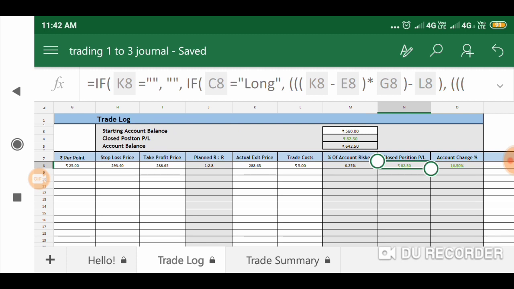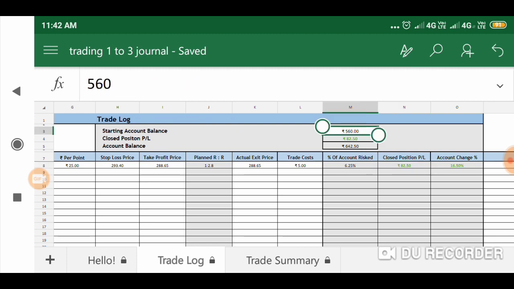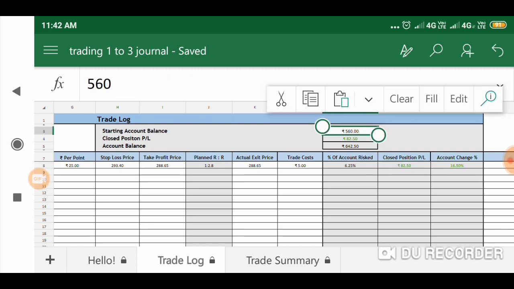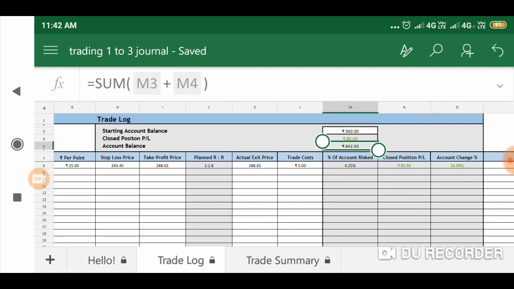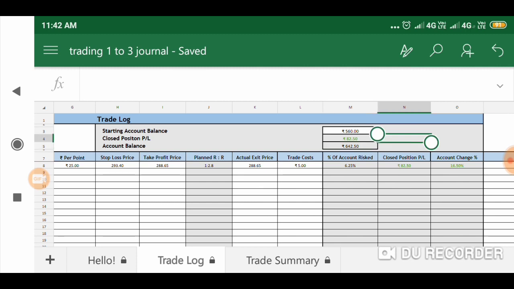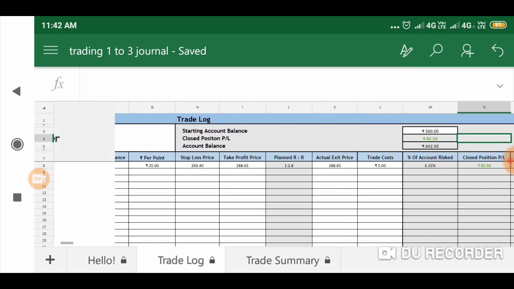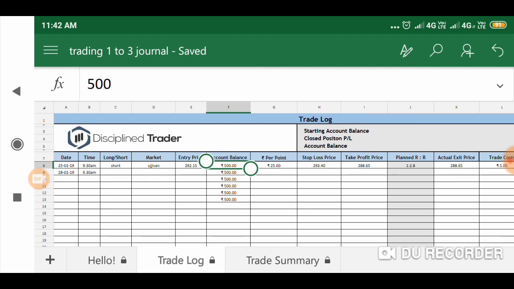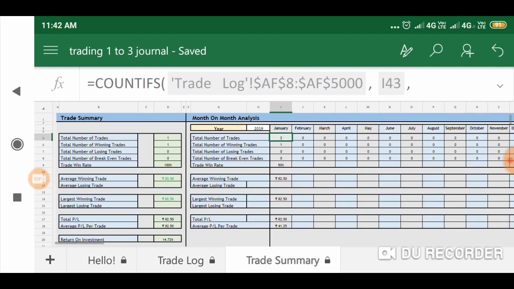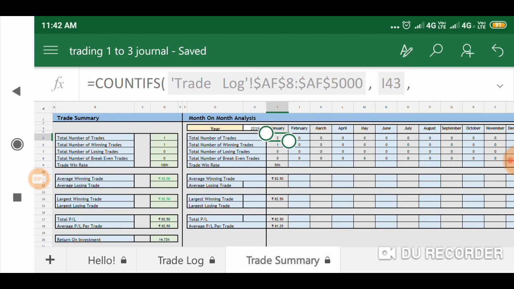Here, starting account balance is your trading balance. Whatever trading balance you have, just enter it, and then the profit. So the total account balance it will show you. This account balance is different, and here this account balance is different. I hope you understand.